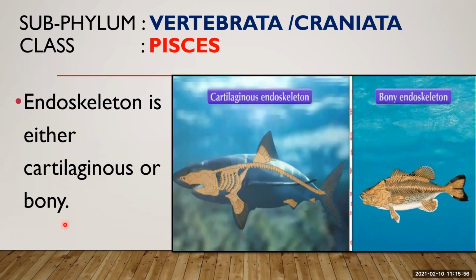Bony means what? Bones are made up of hard and tough organs. They are made up of protein, minerals, calcium, phosphates, and vitamins. Bones are hard, inelastic and tough organs. If you observe the bones present in your body, they are not flexible, they are hard, tough, and inelastic, right? And they are made up of proteins, minerals, calcium, phosphates, and vitamins. So the endoskeleton is either cartilaginous or bony.